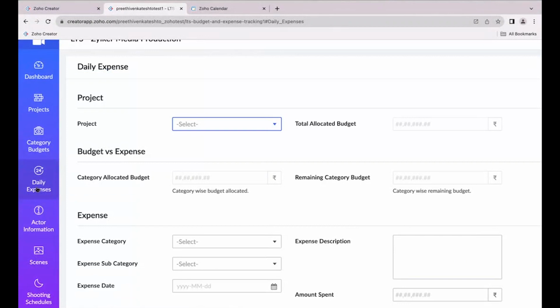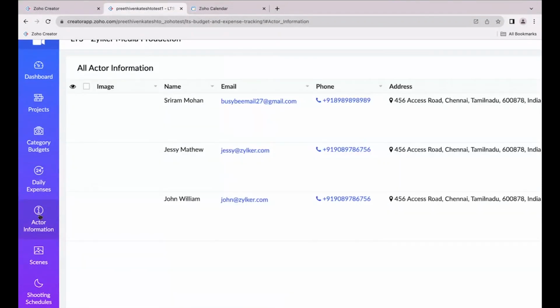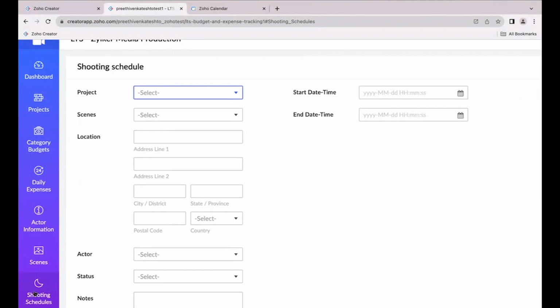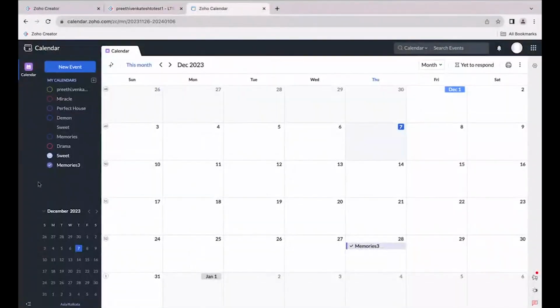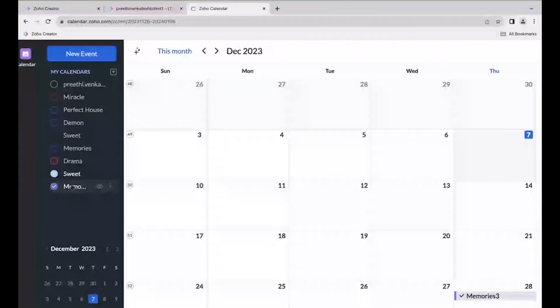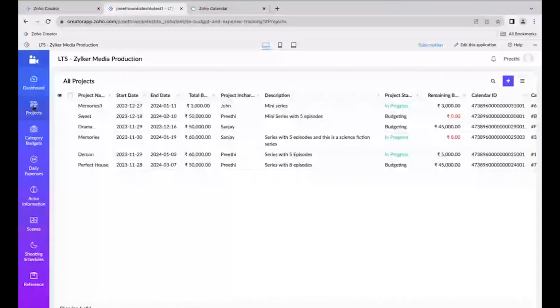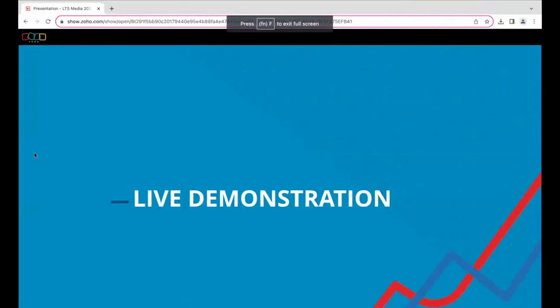And then we have the expense tracking form. For each and every day of the shooting, the expense will be noted in this daily expense form. And then we have the actor information form. And then we have the scenes: for project A, what the scene is, what the scene location is, and all other details about the scene will be noted in this particular module. And then we have the shooting schedule, which will be captured in my Zoho Calendar. So this is the Zoho Calendar account. Each and every time I create a project, it will get added over here. So these are the forms involved in my application. Now let's see each and every module in detail with the help of the flow.